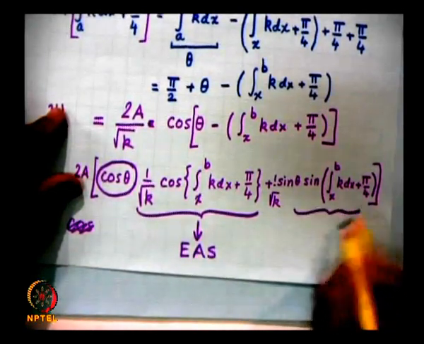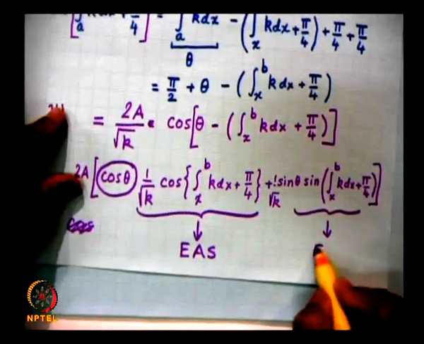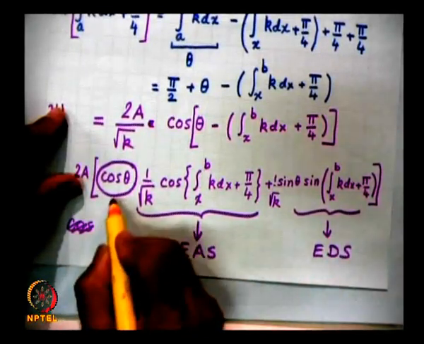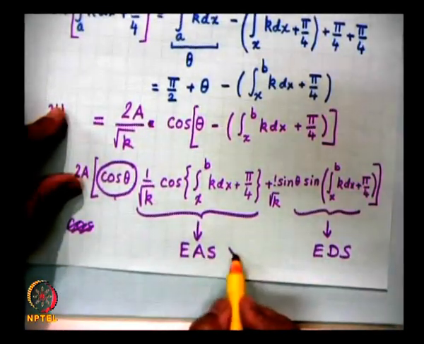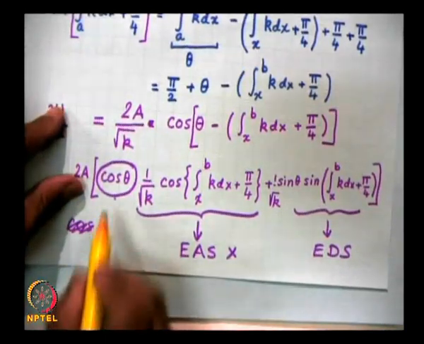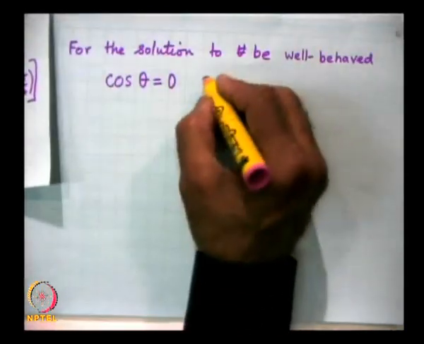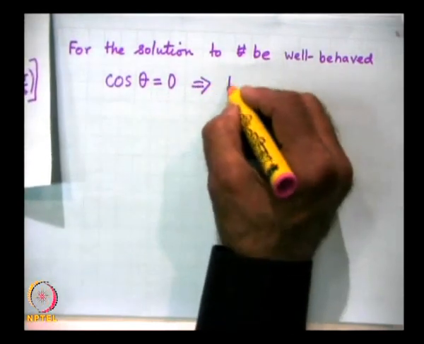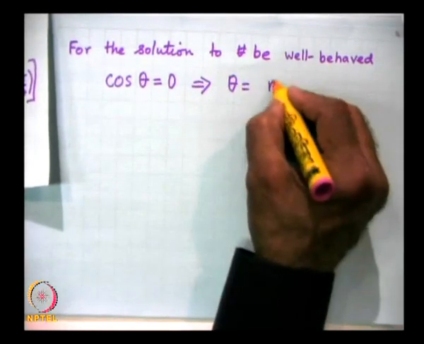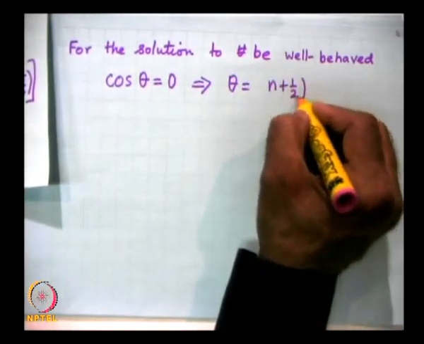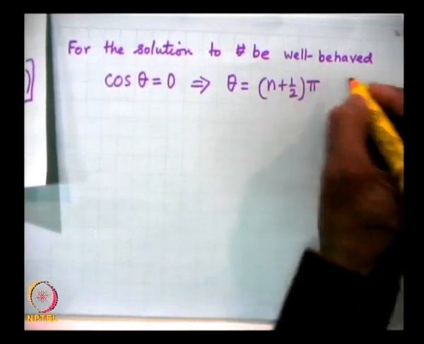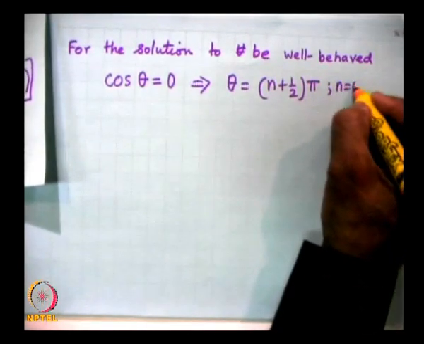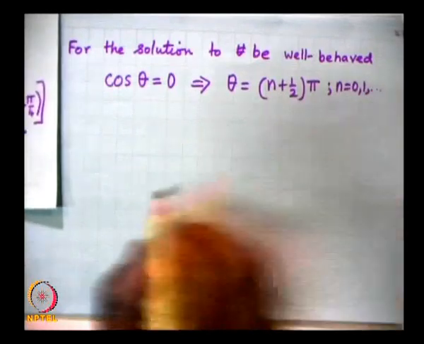This term goes over to an exponentially decaying solution. So, this cannot happen for a bound state. So, therefore, cos theta must be 0. So, this implies theta is equal to n plus half pi, where n is equal to 0, 1, 2, 3, etc.